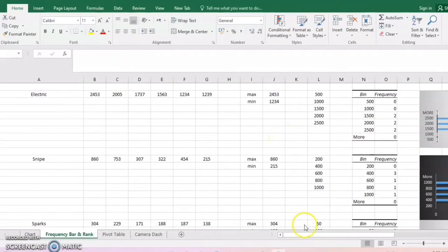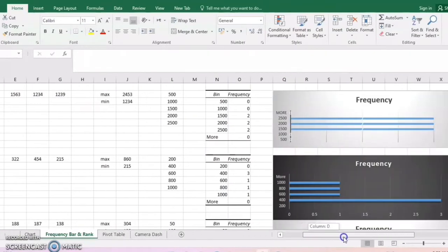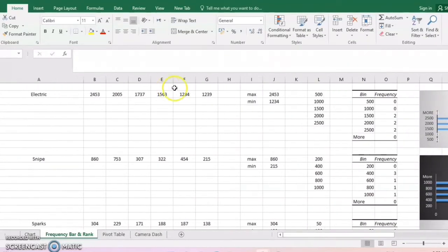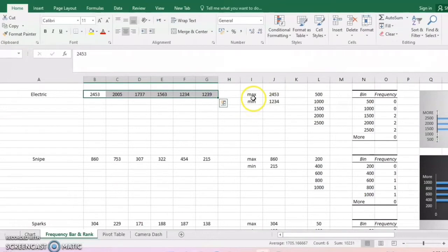Next, I will show you how I got the frequency bar. Here is the frequency bar. Okay, this is the original data of electric. First, I found the max and min value here. How did I find the max and min value?